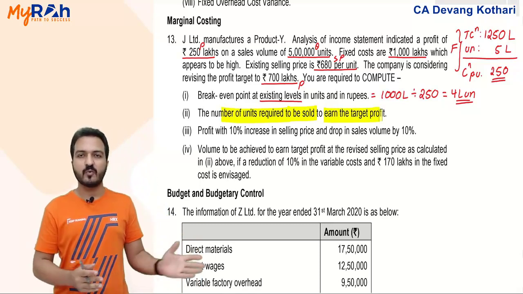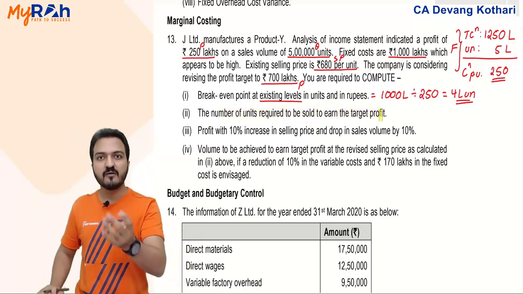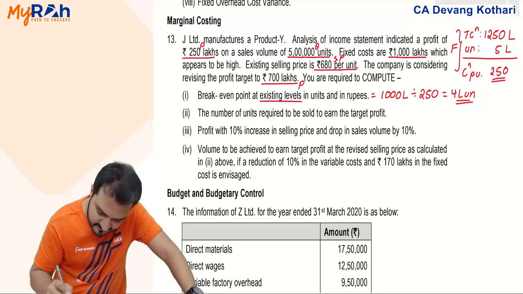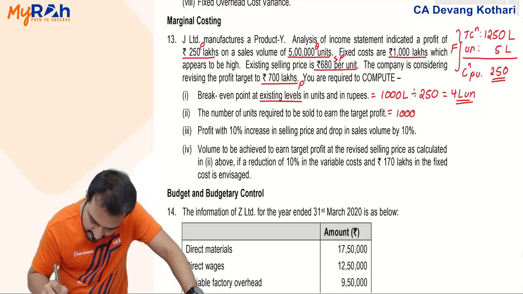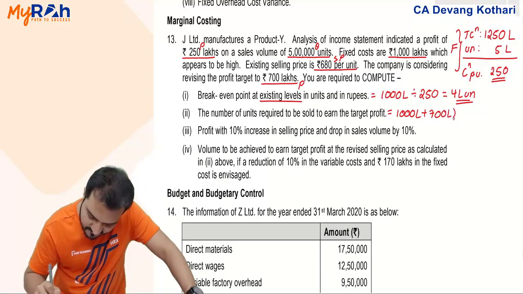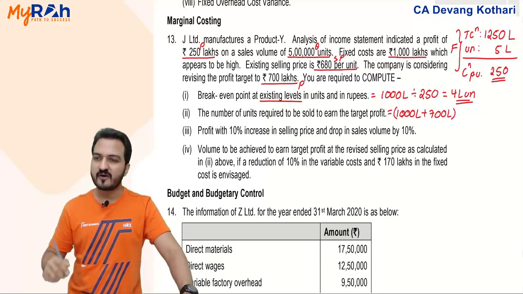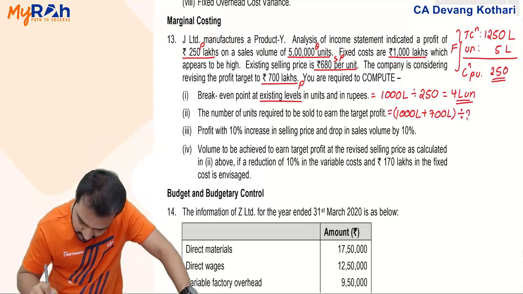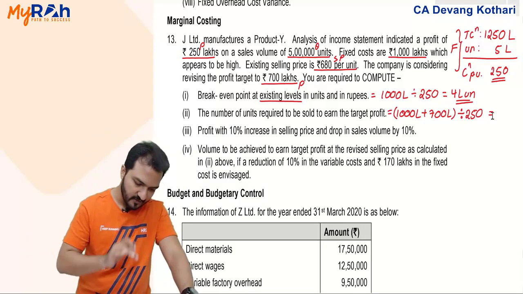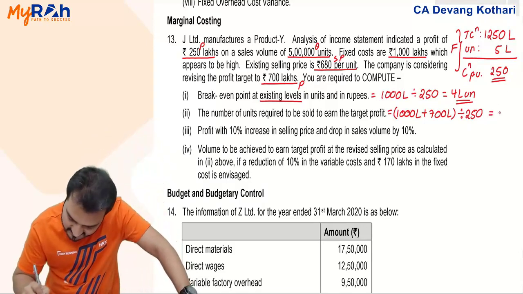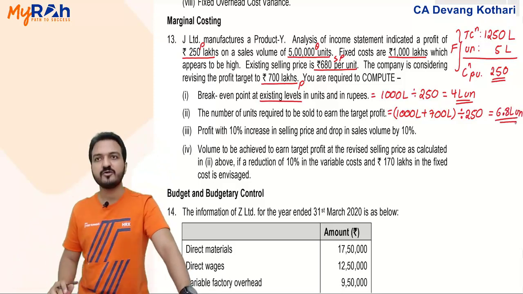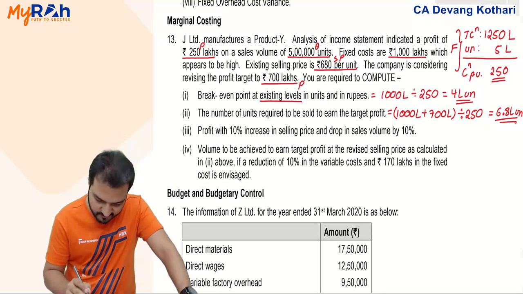Target profit, units required. What was your formula? It is F plus P upon contribution per unit. Fixed cost is 1000 lakhs plus target profit 700 lakhs. F plus P divided by contribution per unit is 250. 1700 divided by 250. 6.8 lakh units are required. 6.8 lakh are the units required. Answer number 2. Answer number 3.